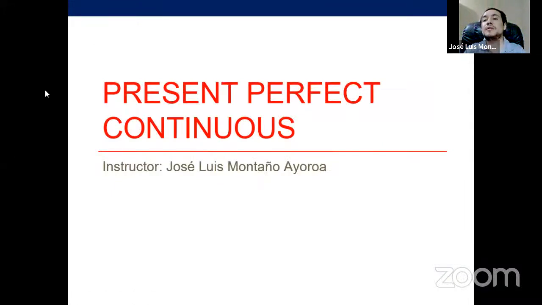Okay, so this is going to be the introduction for something that we have to practice on Wednesday. Okay, the present perfect continuous. Remember something that I mentioned in the last class, Denise, when you were asking about the possibilities of using those time clauses, right, in past, for example.